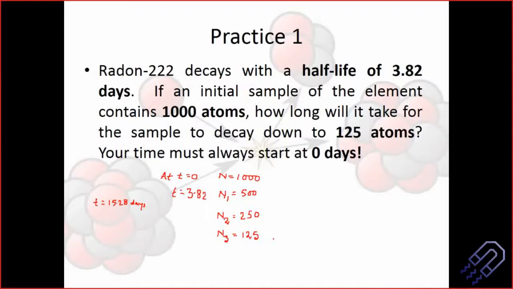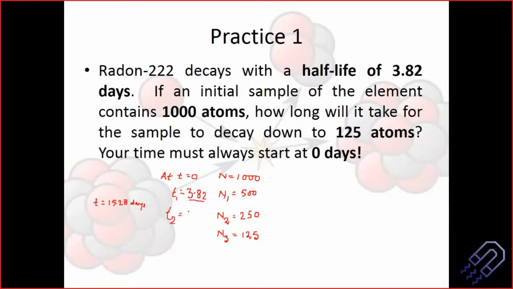3.82 days में half life होता है, that means it reduces to half, so 1000 will become 500. So 250 is half of 500, right? So that means let's write down this is T1, this is T2. 3.82 days already passed. I need another 3.82, so this will be 3.82 into 2.